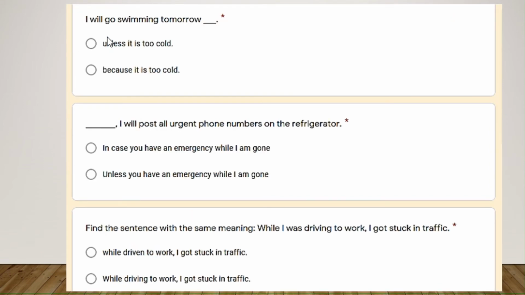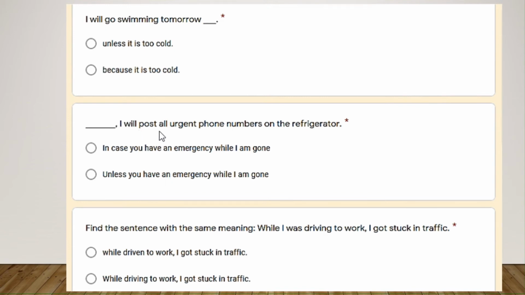Okay, with this one, I will go swimming tomorrow. Because it's too cold? I mean, because it's too cold, you go swimming? No, right? You go swimming when it's hot. In this case, because it's too cold was not possible; unless it is too cold. Remember the hidden meaning of unless: if not. Change it in your head. I will go swimming tomorrow if it is not too cold. If you replace the unless in your head, you can see that unless was the option. There was the condition to go swimming.